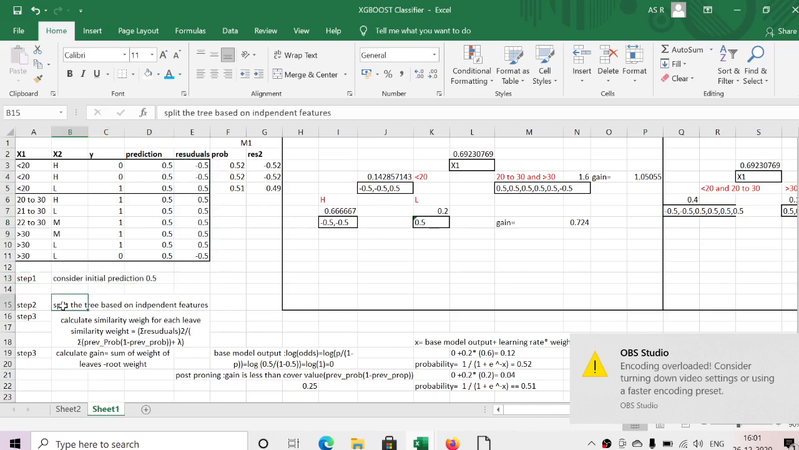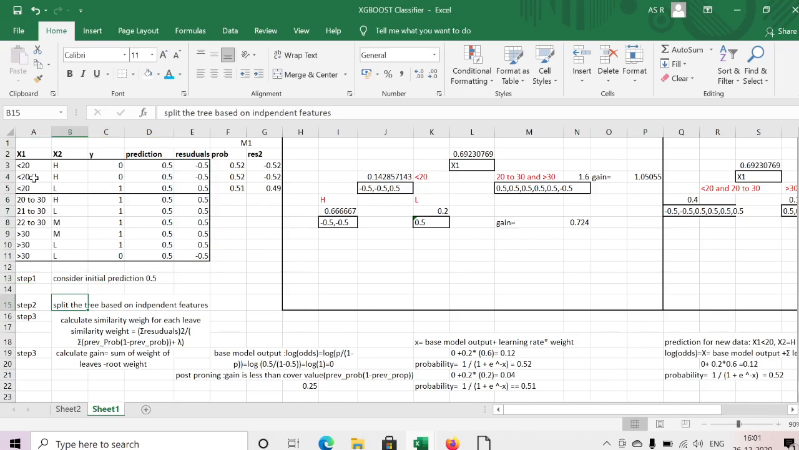In the second step, we need to split our decision tree based on our independent features. For example, I don't know the threshold of this binary tree, that's why I'm just taking less than 20 as my threshold. Less than 20, I'm separating my decision tree. Records less than 20 I'm considering as the left division. On the right side, I'm taking all the remaining records. Less than 20, these three records come under the left side, and the remaining 20 to 30 and greater than 30 come under the right side.